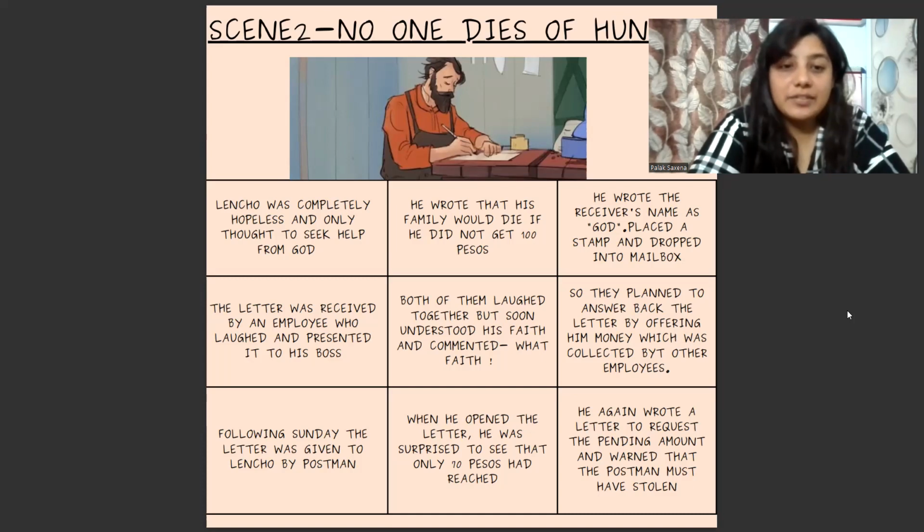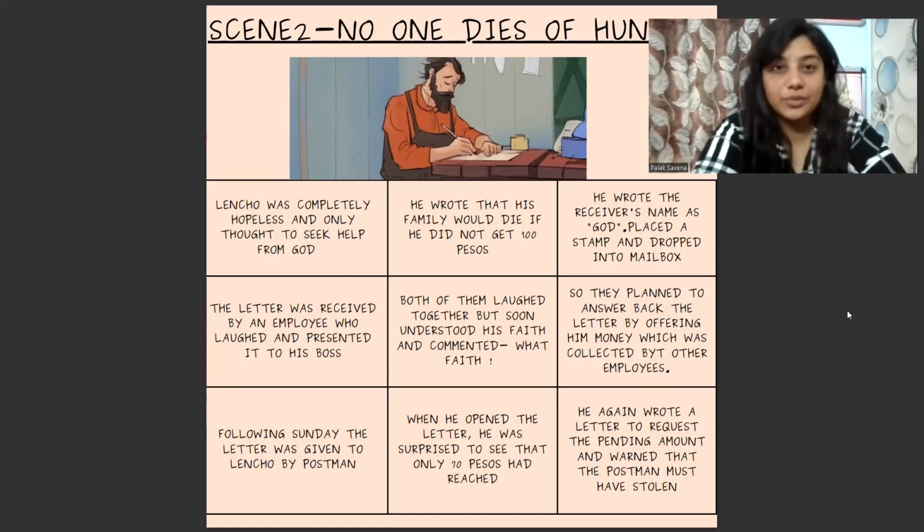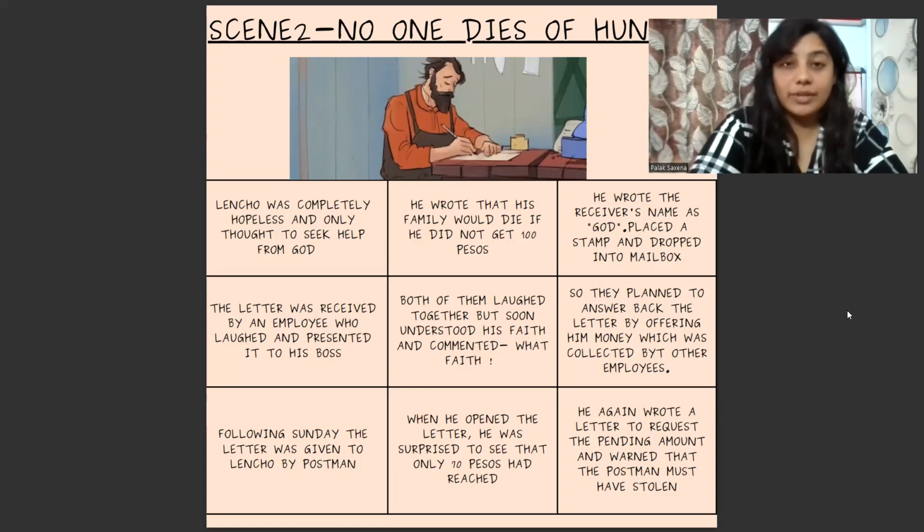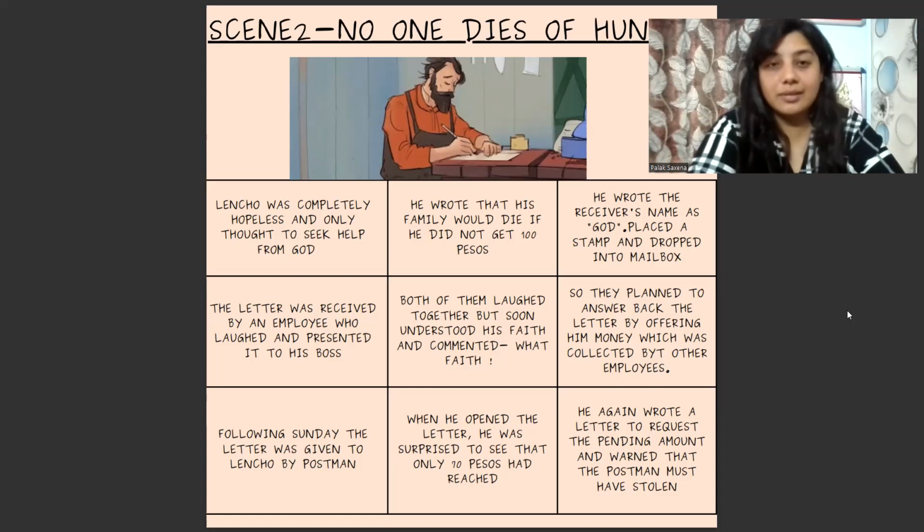The letter was received by an employee who laughed and presented it to his boss. Now, naturally, there was one employee who went to the mailbox, collected all the letters, and while he was checking, he came across this letter. And when he saw the receiver's name, he really mocked Lencho in a way, made fun of it and showed it to his boss. That, look, sir, what I found? I found a letter, and the name on it is God.